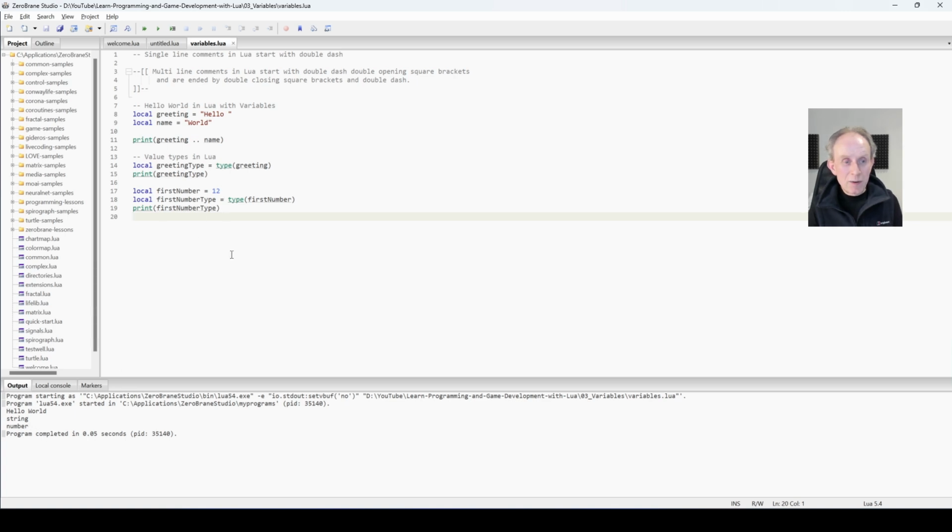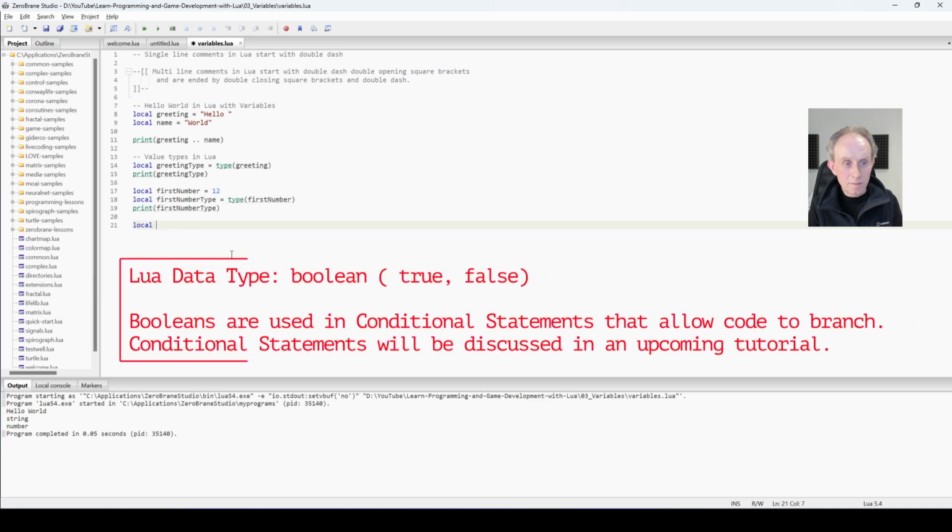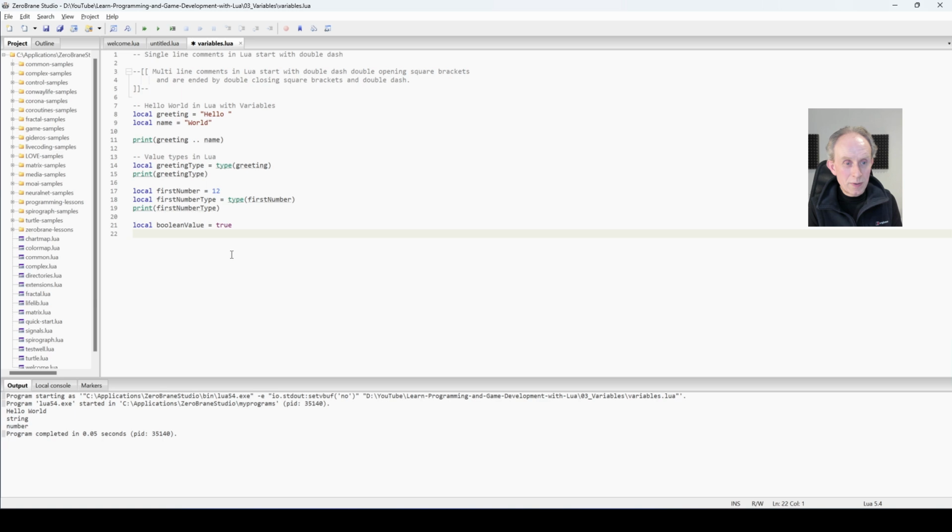Let's try that with Boolean. Booleans are very simple. They're either true or false. So let's define a Boolean. Then let's print it. And then let's find its type.